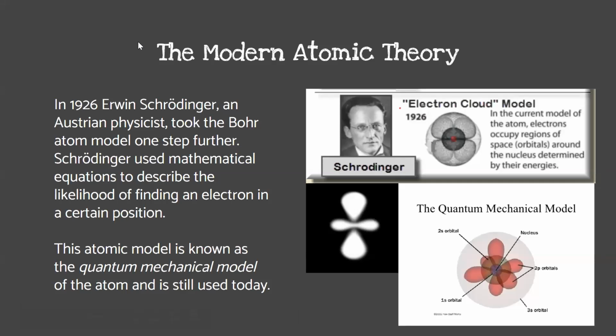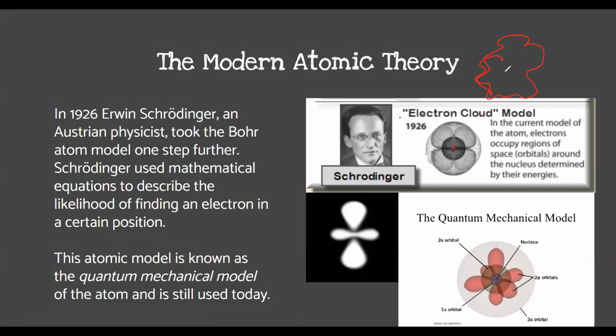And this is the last model. This is the model we have right now. If you saw my electromagnetic video, you would know that electrons act like waves.